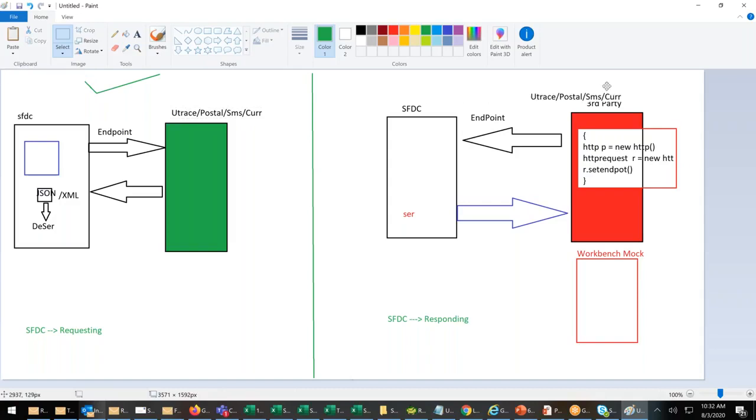Before I proceed with the programming, here is the same diagram, but the arrows are different. Here, we are requesting and they are giving the response. Now, somebody is requesting and we will give the response. We are the responder. Earlier, we were the requester and the receiver. We used to request and receive. Now it's opposite. Somebody else is requesting, we will be responding and they will be receiving. Clear, everyone? Any questions before I move to the programming?